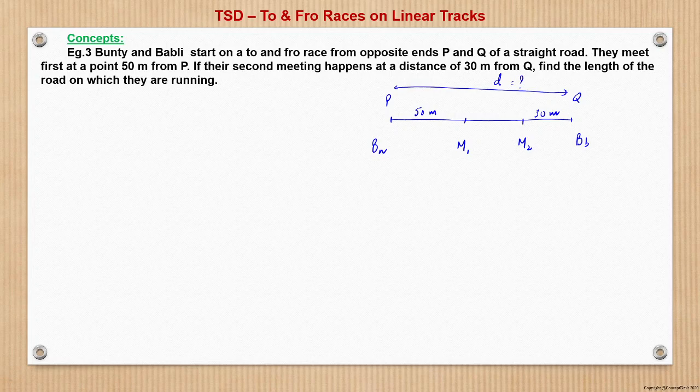So see, there are various methods. First, we can take the conventional approach of assuming certain speeds and then move forward. But the very simple approach here would be, for the first meet, total distance covered will be what? Since they are starting from the opposite ends, they are covering a total distance of d, right?